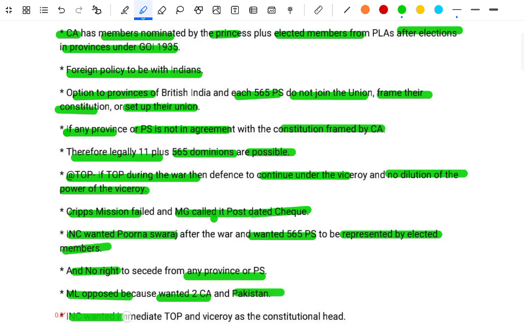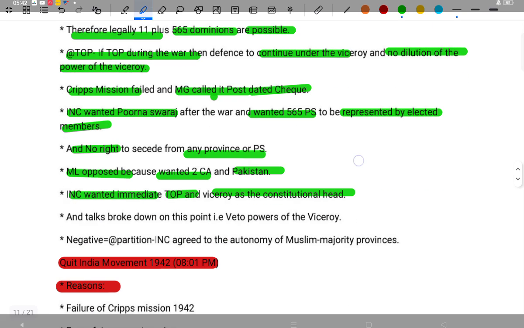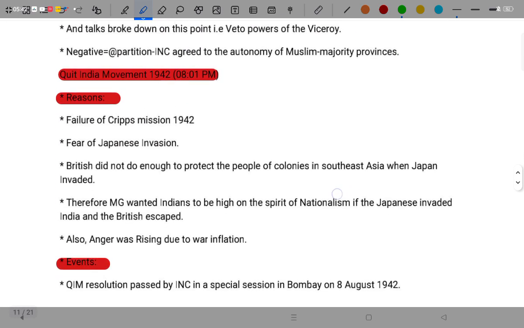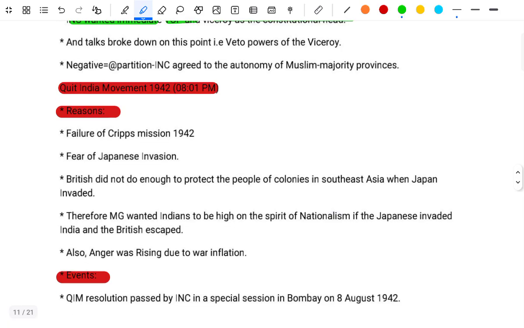The INC wanted immediate transfer of power, with the Viceroy as a constitutional head. And talks broke down on the point of the veto power of the Viceroy. The negative is equal to partition. The INC agreed to the autonomy of the Muslim majority provinces.